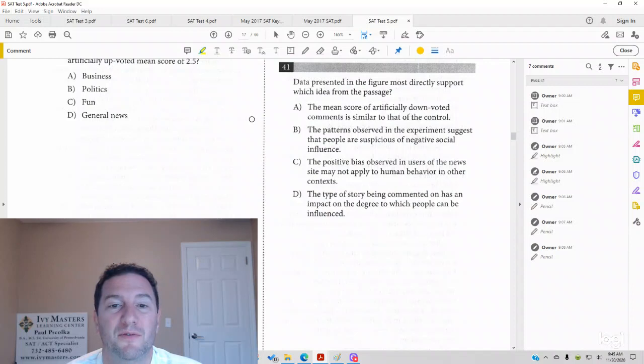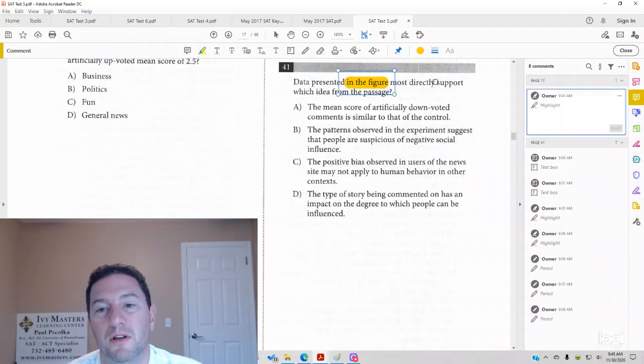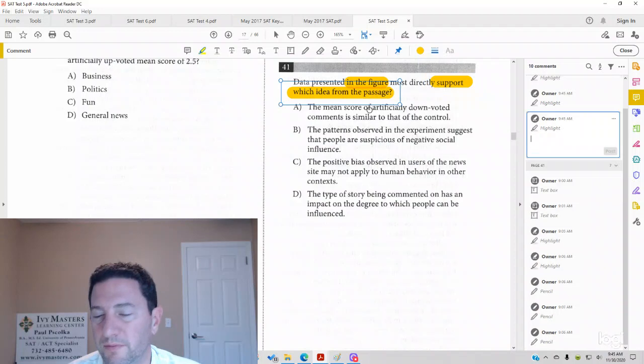And today we're going to look at Test 5, Section 1, number 41, which reads, data presented in the figure most directly support which idea from the passage. So, when you read the question, notice it involves both the figure and the passage. Where should you look first? Always look at the figure first. There's only one thing to look at, rather than looking at a 90-line passage and trying to find your answer. And sometimes you get lucky and you can answer the question just based on the figure, but you should still, provided you have time, check back with the passage and make sure it's consistent as well.